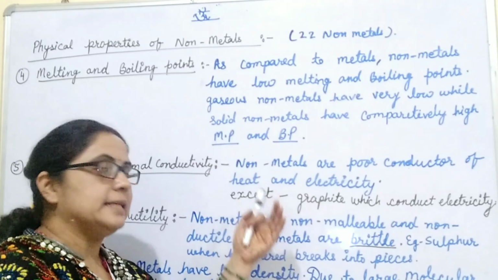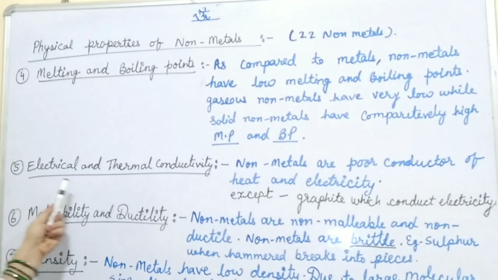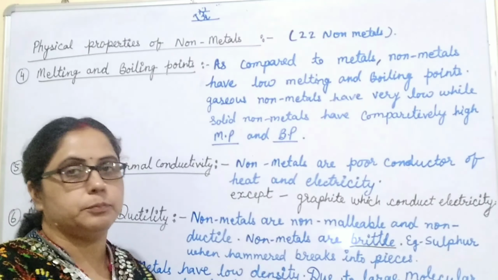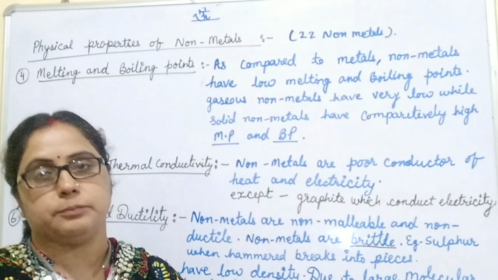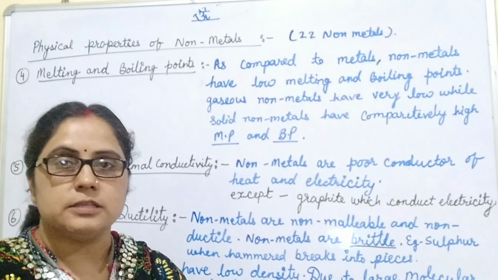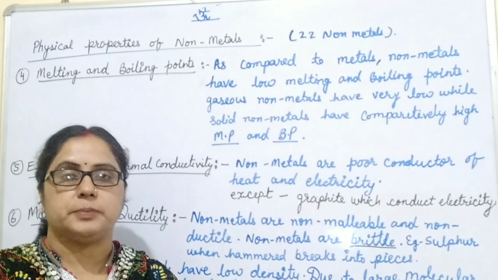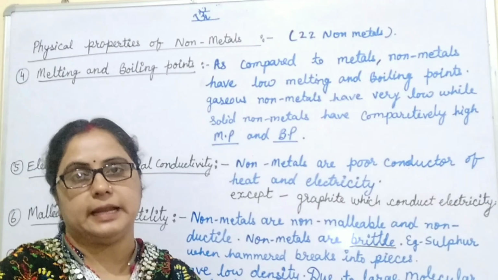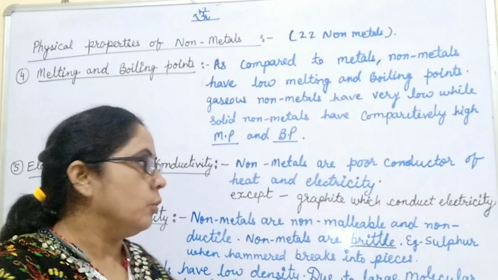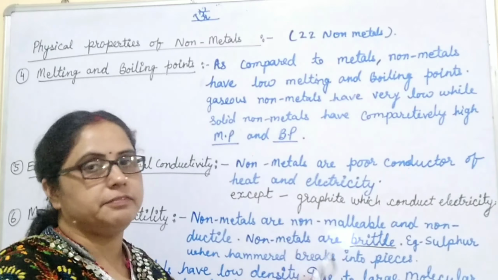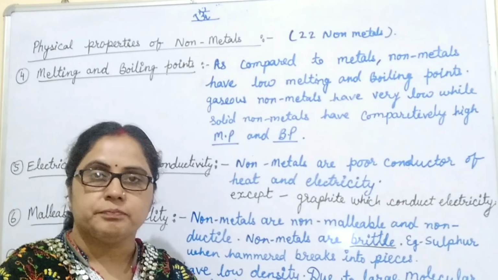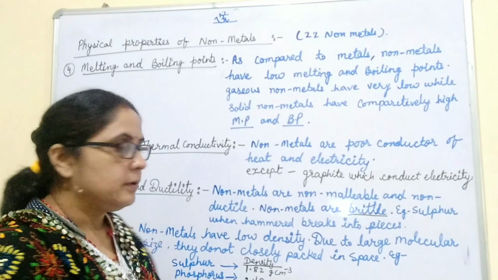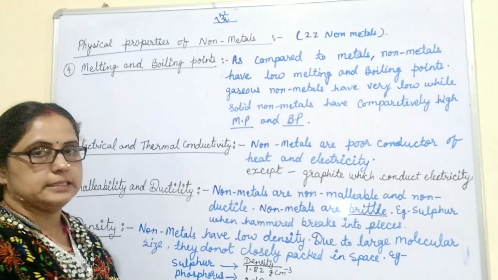comparatively to the gaseous nonmetals. If we are talking about conductivity, electrical and thermal conductivity, nonmetals are poor conductors of heat and electricity both. This is because there are no free electrons present in the nonmetal atoms which are responsible for electrical conductivity. Only one exception, that is graphite. Graphite can conduct electricity.